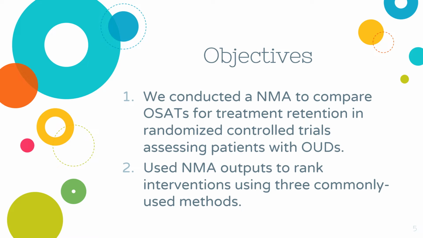So in our project, we first conducted an NMA to compare OSATs for the outcome of treatment retention in randomized controlled trials assessing patients with opioid use disorders, and then used NMA outputs to rank interventions using three commonly used methods.